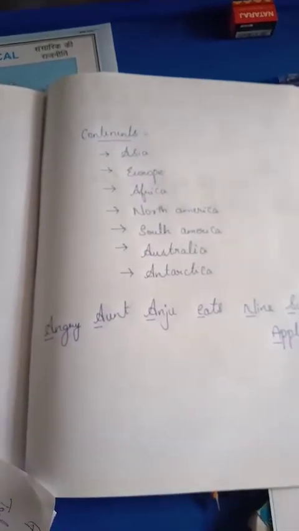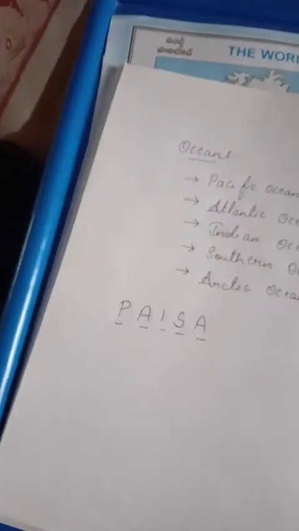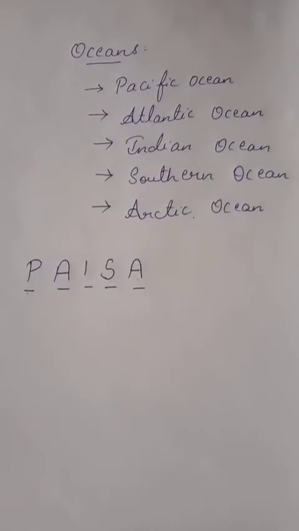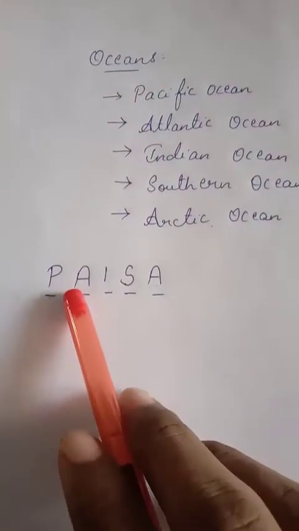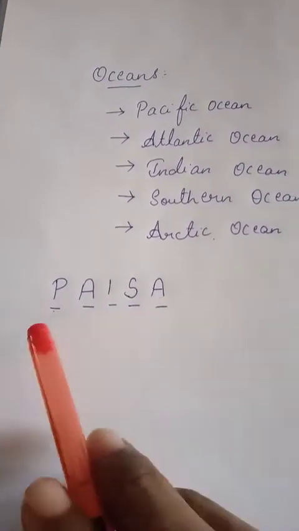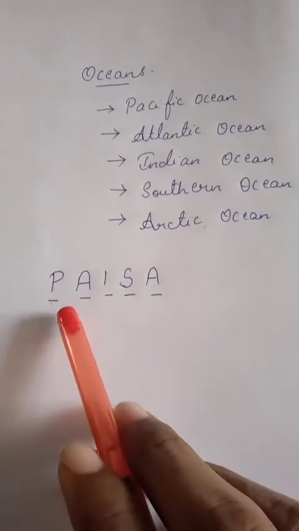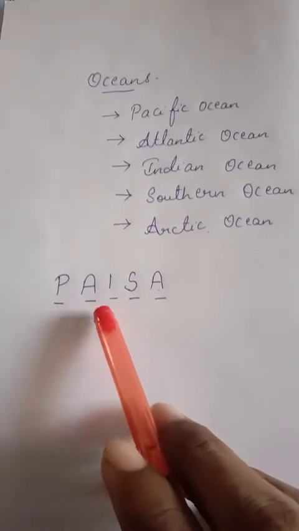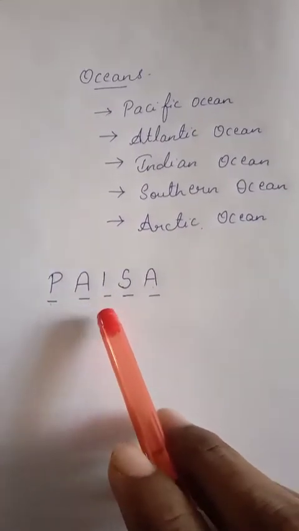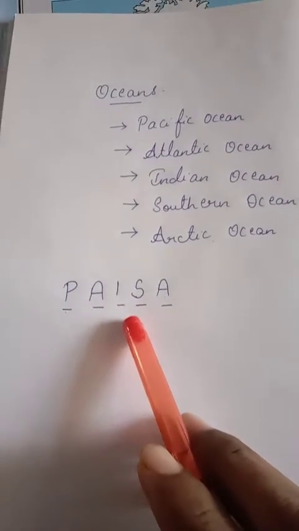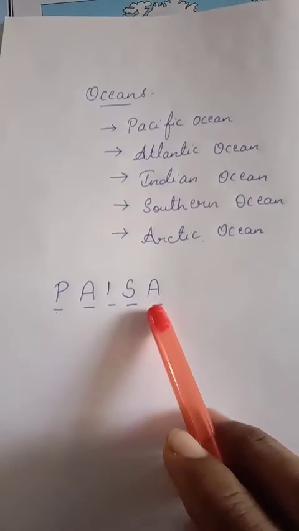And next, coming to oceans, you can see the word Paisa. P is Pacific Ocean. A is Atlantic Ocean. I is Indian Ocean. S is Southern Ocean. And A is Arctic Ocean.